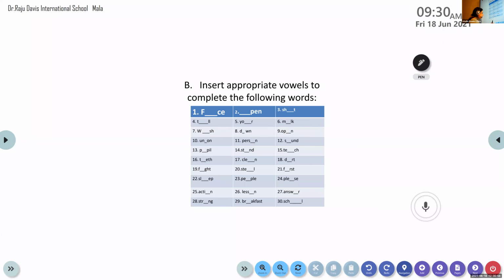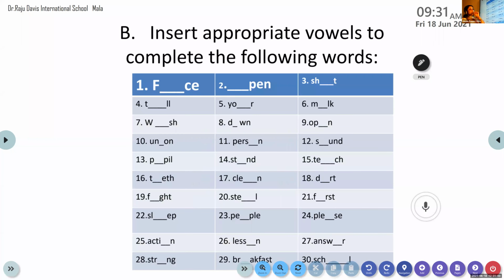All of you take your workbook. Here in this exercise, what we have to do is insert a vowel or vowels in order to make a word. Some vowels are missing in all the words. We have to insert the vowels in order to make words. Are you all ready? Yes. All of you take your pencils in your hand. Get ready.